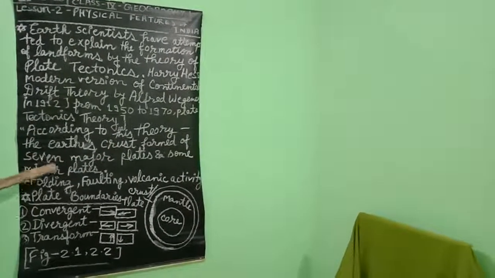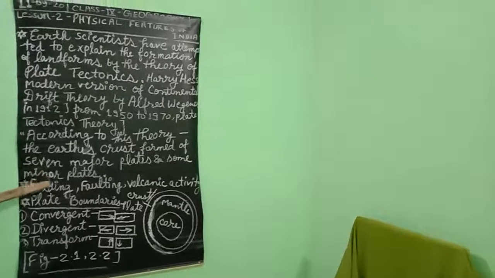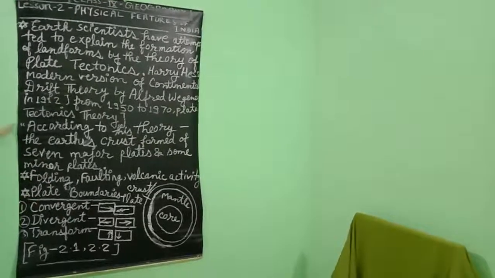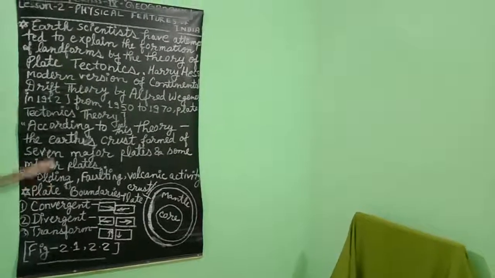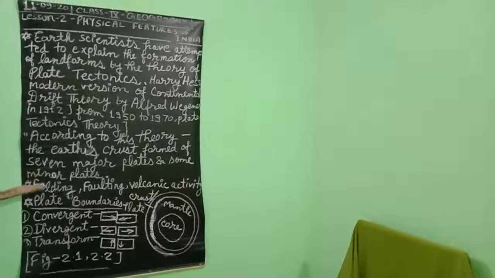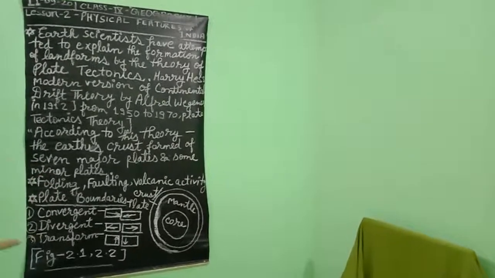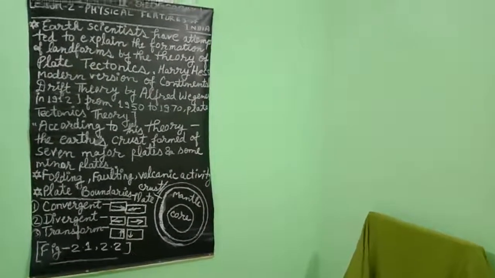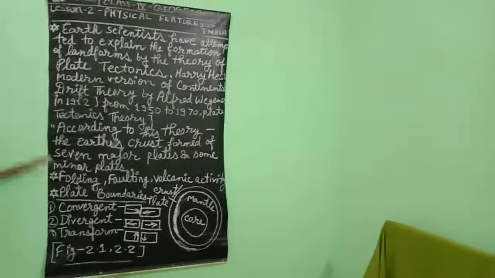Some of the 12 or 14 minor plates are Fiji, Caroline, Philippine, Juan de Fuca, Nazca or East Pacific plate, Arabian plate, Somali plate, and Nubian plate. So these are the minor plates which are small in size. Okay, so this theory is clear.